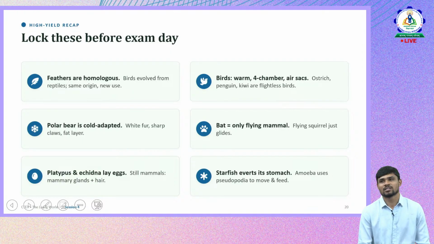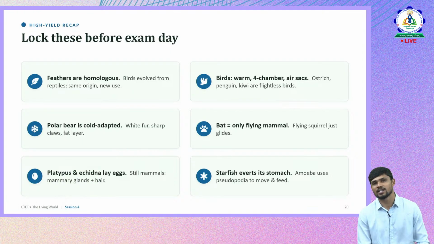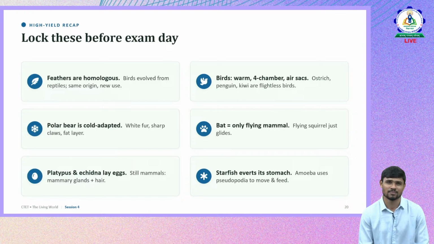So these are the concepts where CTET was focusing more: mammals, birds and all in vertebrates, and in invertebrates also. In vertebrates we discussed mammals and birds, and where CTET is focusing. Again in invertebrates we saw where it is focusing.